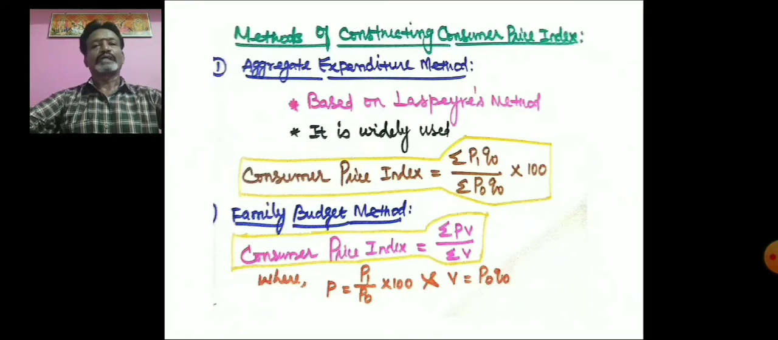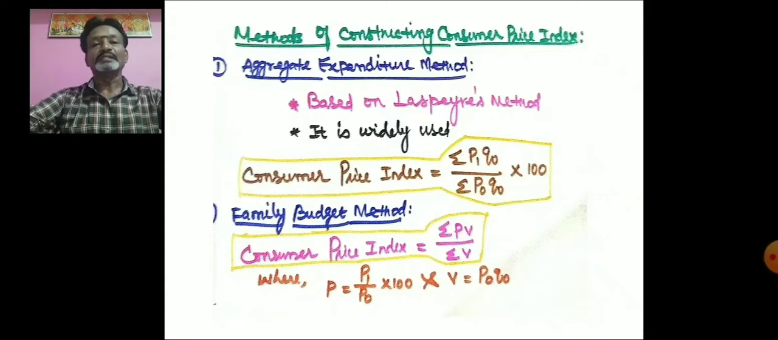Now I am going to explain the methods of constructing the index number, that is, the consumer price index. There are two ways in which we can construct the cost of living index or the consumer price index. Number one, the aggregate expenditure method.